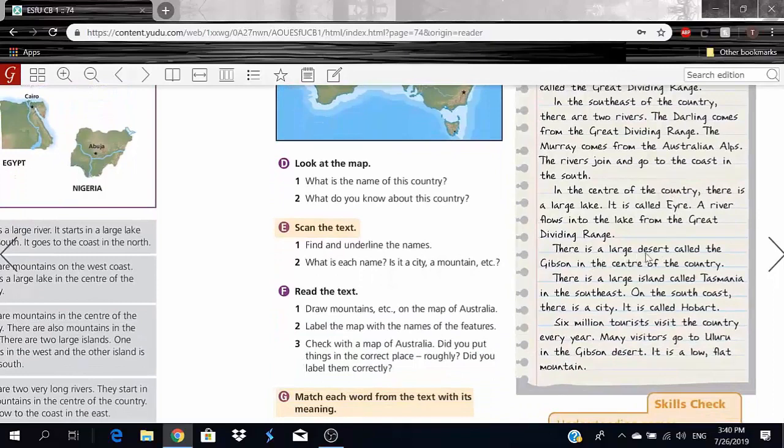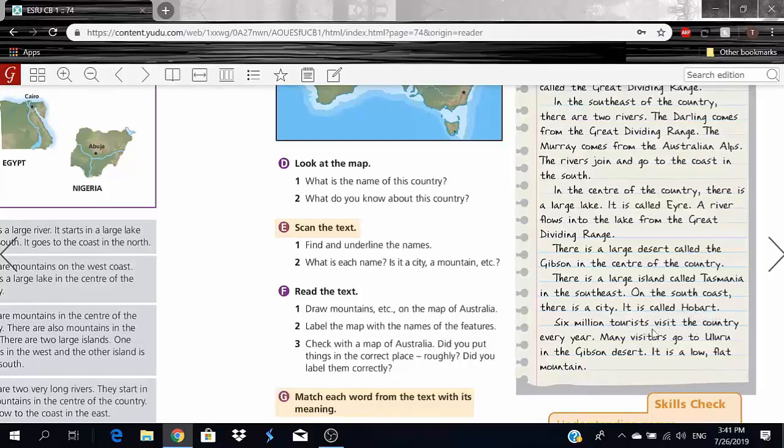There is a large desert called the Gibson in the center of the country. So we know that the Gibson is the name of a large desert in the center of the country. There is a large island called Tasmania. Now we know that there is a large island called Tasmania, and it is in the southeast. On the south coast, there's a city. It is called Hobart. So there's a city, and it's called Hobart. Name of the city.